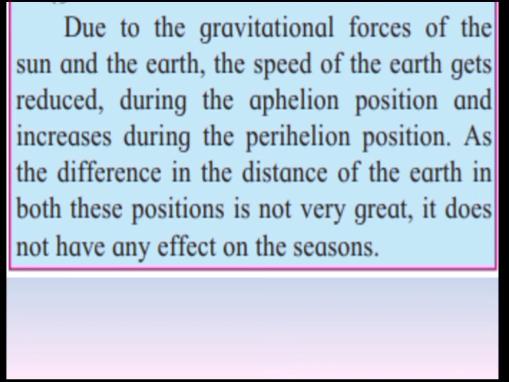The farthest position, yes, the farthest point from the sun. And the speed increases during the perihelion position, meaning the minimum distance. As the difference in the distance of the earth in both these positions is not very great, it does not have any effect on the season.